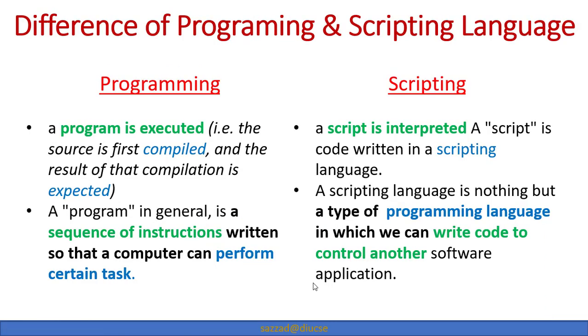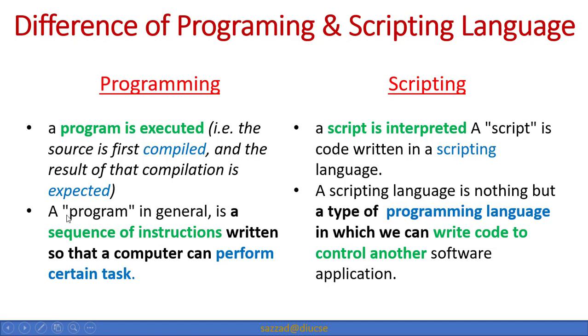So here we have the difference between programming and scripting languages. As we know, a program is executed, that is, the source is first compiled and the result of the compilation is executed. On the other hand, in scripting, a script is interpreted. A script is code written in a scripting language.